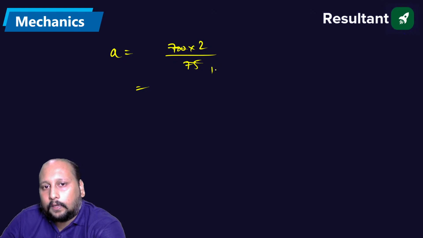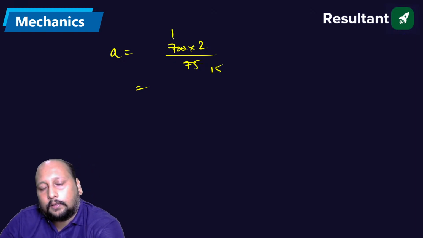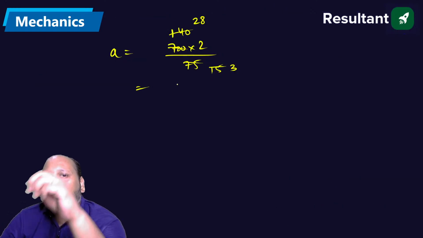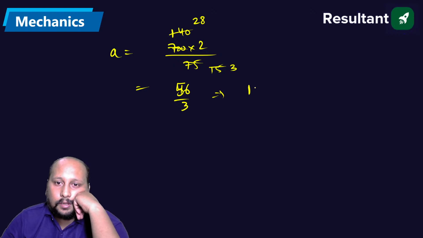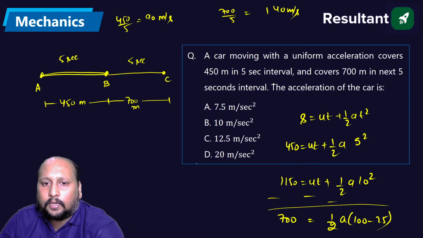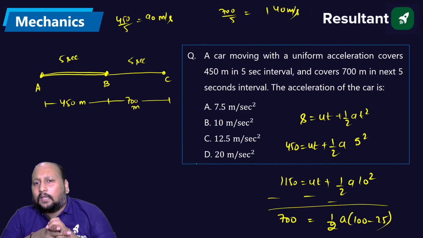So this is somewhere around 140 by 3, 28... so approximately 56 by 3, that is 18.67 meter per second. Somewhere around 18.6. Nearest value that we are getting is कितना है? 20, approximately 20.